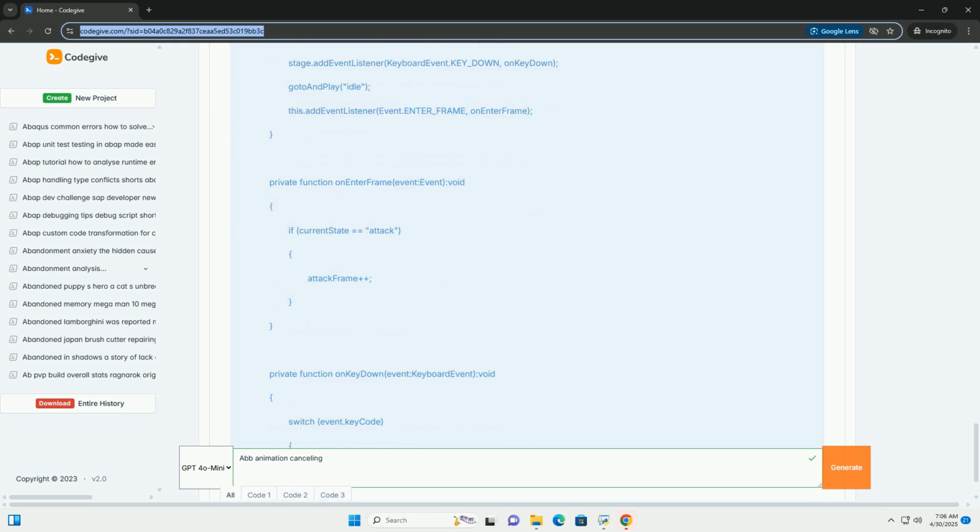9. Conclusion. Animation cancelling is an essential technique for creating responsive and engaging gameplay in AS3/Flash. By understanding the underlying concepts, implementing conditional cancelling, using transition effects like fading/blending, and potentially leveraging an FSM architecture, you can create a more polished and enjoyable game experience. Remember to profile your code and optimize for performance, especially when dealing with complex animations or visual effects. Experiment with different approaches to find what works best for your specific game project. Good luck!